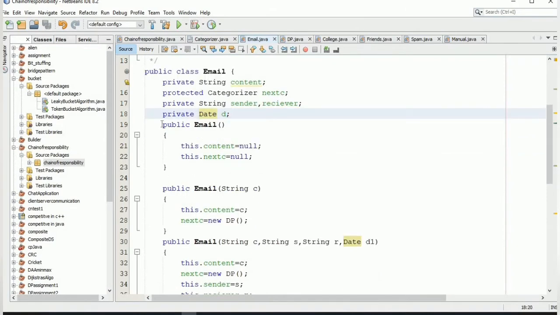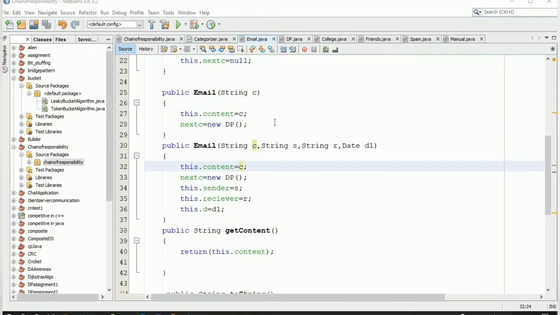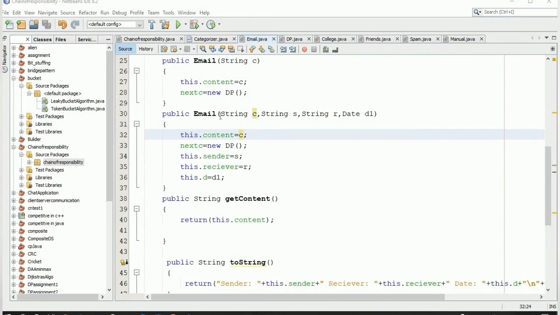Here we have a default constructor which will simply set the values to null. Then we have a one argument constructor which accepts a string value. Inside this we are setting this.content to C, and nextC will point to the reference of the object of class DP, because we have seen in the given problem statement that email first points to DP. Next, we have a four argument constructor to set more details such as the name of the sender, receiver, and the date of the email.